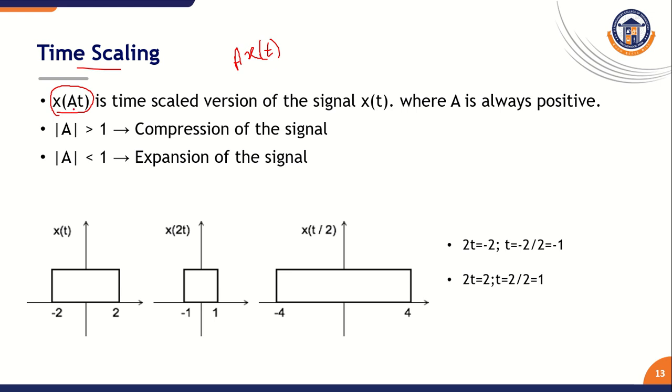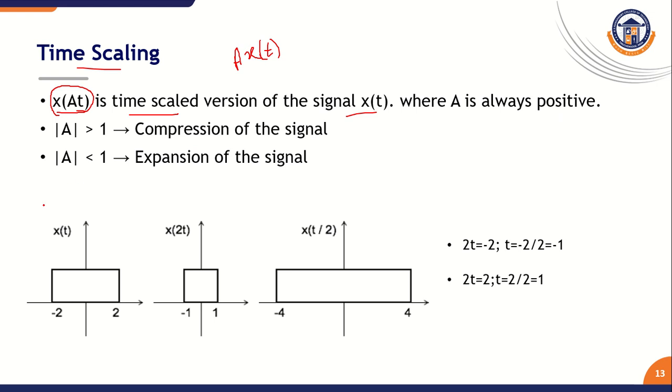Here the scaling factor is multiplied with our t variable. This is named the time scaled version of x of t, where a is always positive. If a is greater than 1, your signal is compressed. If a is less than 1, your signal is expanded.